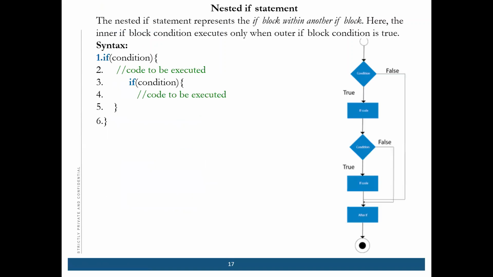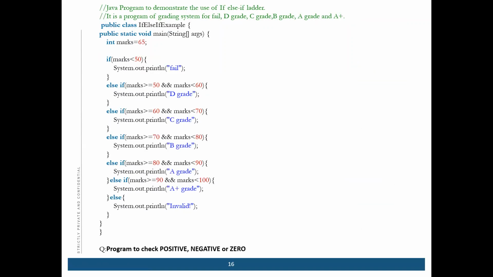Now comes the nested if. What is the difference between an if else if ladder and a nested if? Can anyone tell?